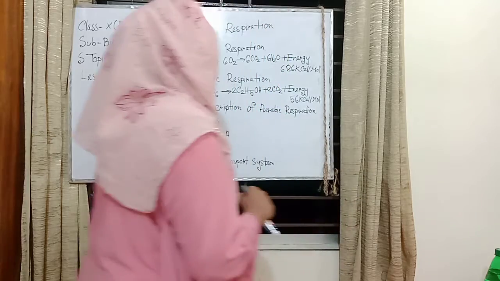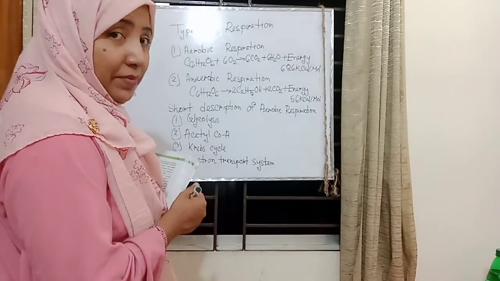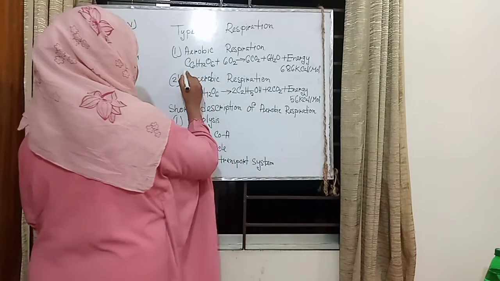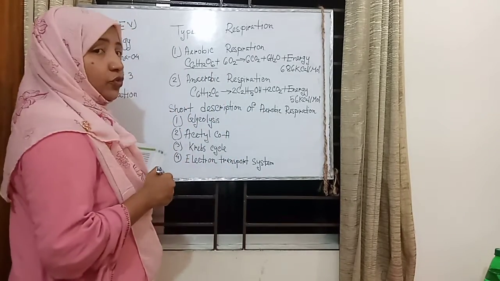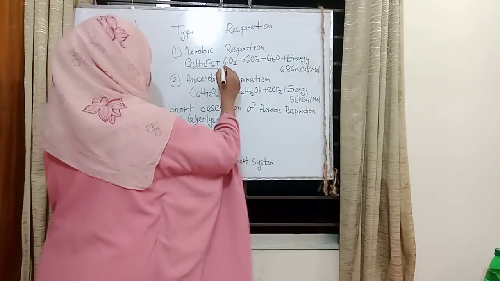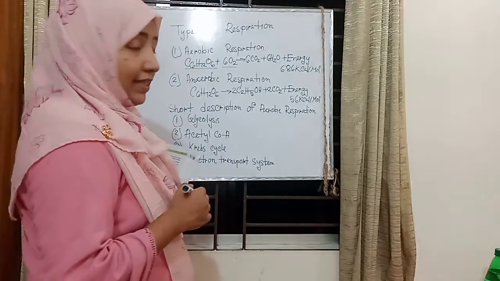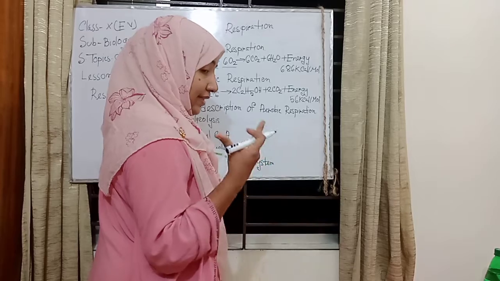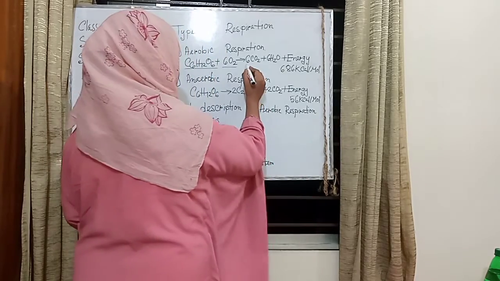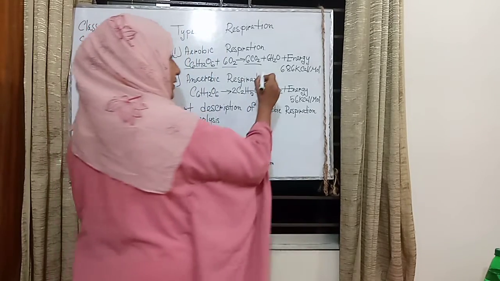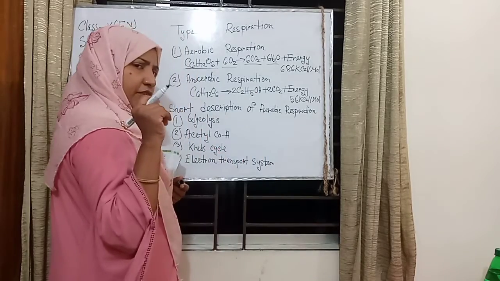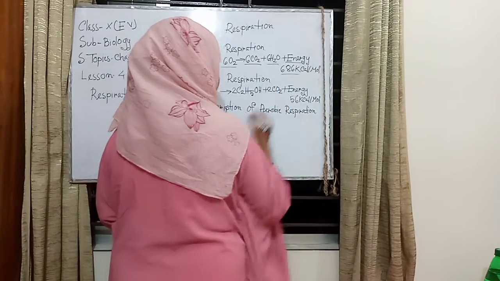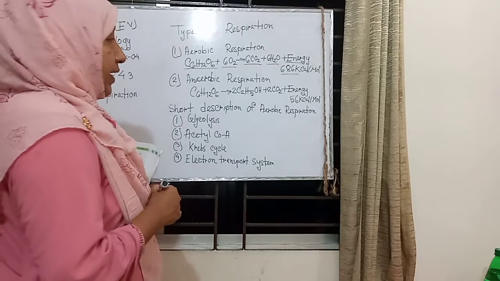Here are basically two chemical mechanisms. In aerobic respiration, the first reactant is glucose, C6H12O6, and another is 6 oxygen, and it produces 6 carbon dioxide and 6 H2O. A very important topic is the energy: 686 kilocalorie per mole.